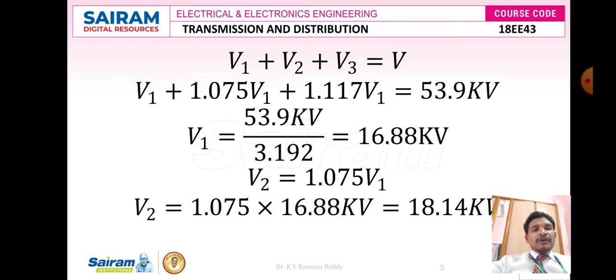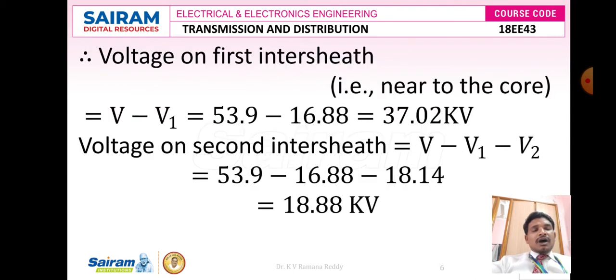Similarly, I know the formula V2 is equal to 1.075 V1. I am going to substitute 16.88 kV in the place of V1. So here, after doing simplification, V2 is equal to 18.14 kV. So now I know V1 and V2.